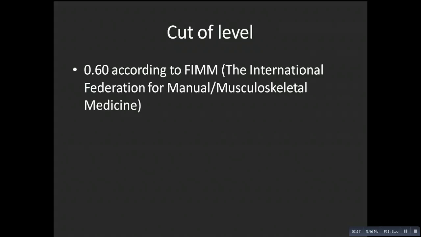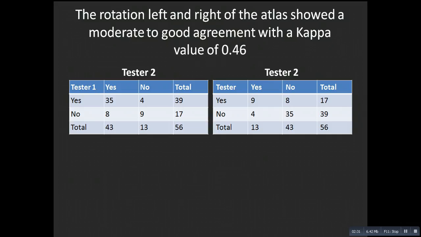Unfortunately for us, we did not exceed that. We did not get above the 0.6. And this we can see here in the tables, that we got a value, actually a good agreement with kappa, but it's only like 0.46.